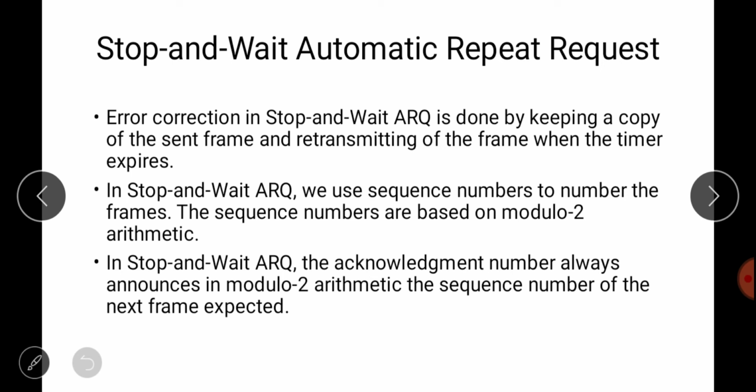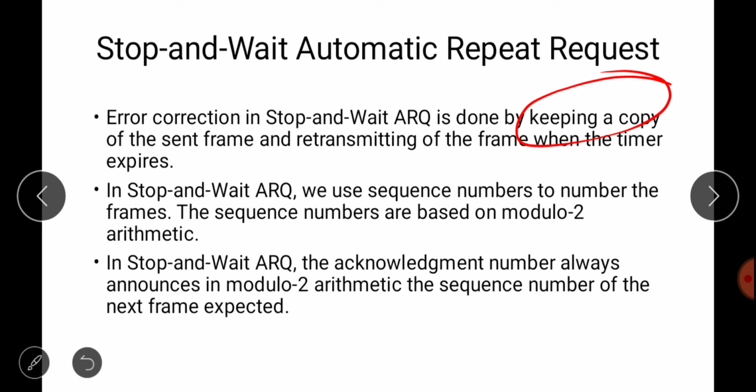Error correction in stop and wait ARQ is done by keeping a copy of the sent frame and retransmitting the frame when the timer expires. So at the sender side we take a timer. Whenever a frame is sent, a timer is started. If the sender gets the acknowledgement within that timer, then it's fine.